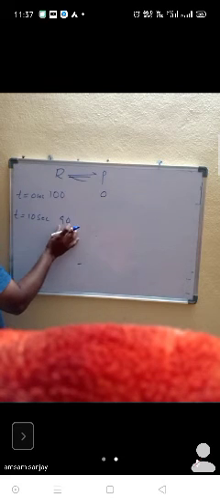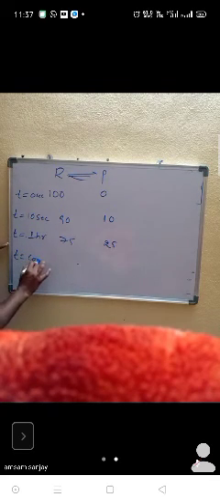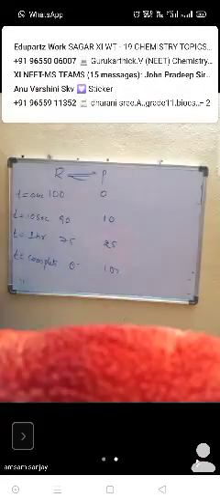For example, at time 10 seconds, the reaction has started. For example, here 90 out of 100, 90 remaining. It means this is 10 only, no? Correct or not, sir? If you go still more, t equal to 1 hour, for example, I am saying this is 75, this is 25. t equal to completion. Now what will happen, sir? Completion means this is 0, this is 100. Correct?